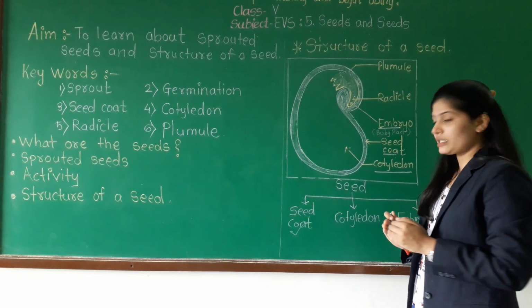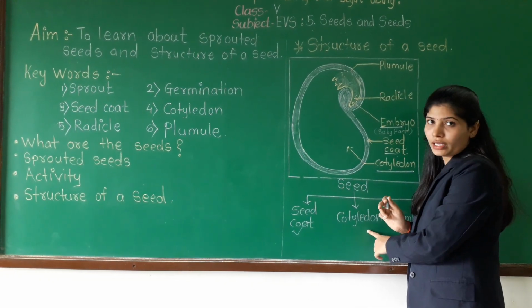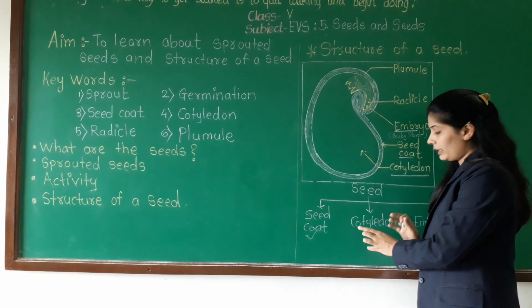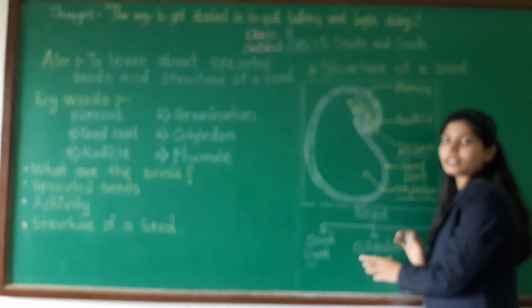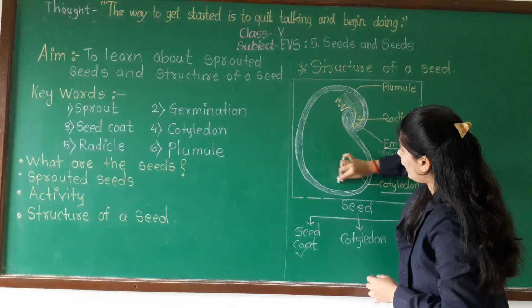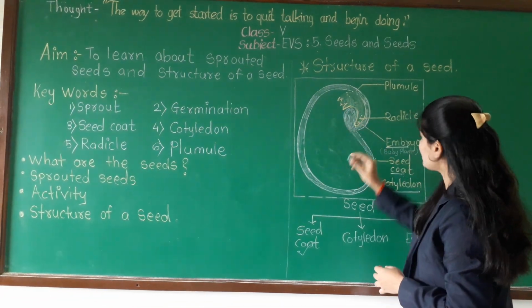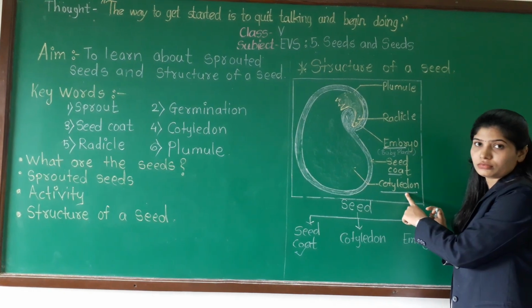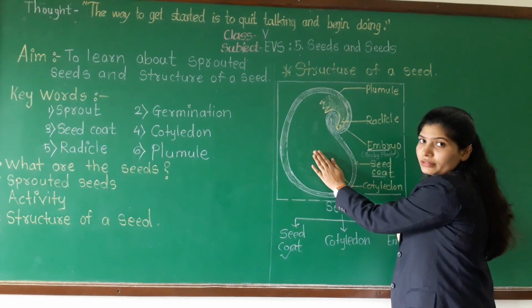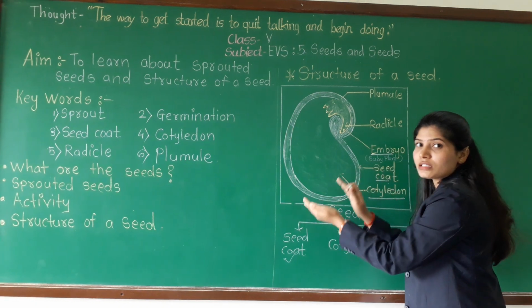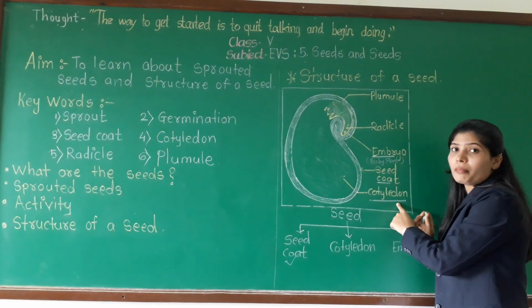Next part is cotyledon. A new word is there, cotyledon. Please keep that word in your mind because it is an important part. This part is known as cotyledon, the inner part. Inside the seed, cotyledon is present.